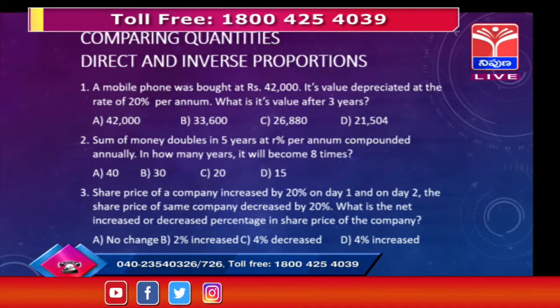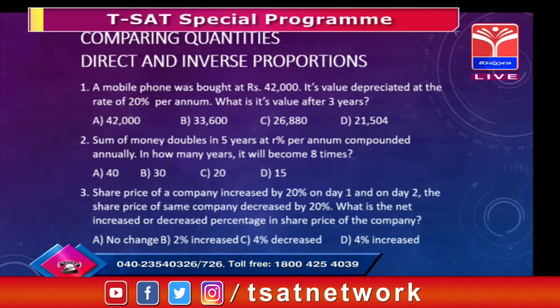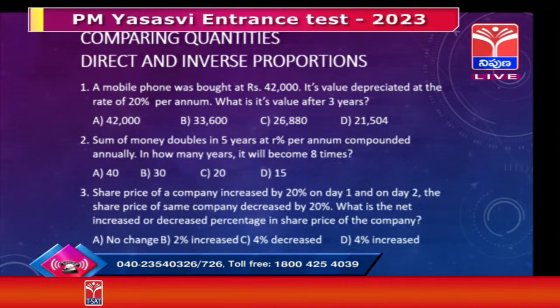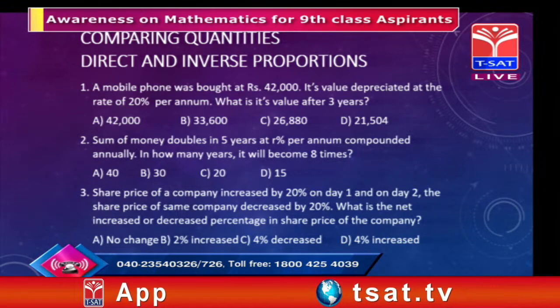Here we can apply the formula 1 plus r by 100. Depreciating means 1 minus r by 100.